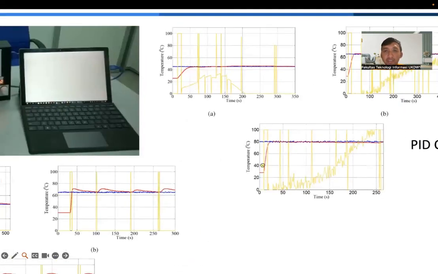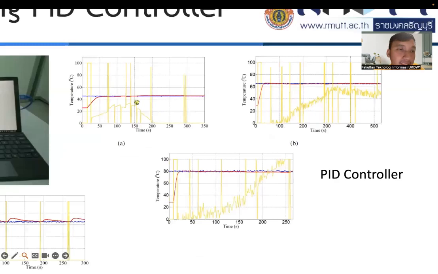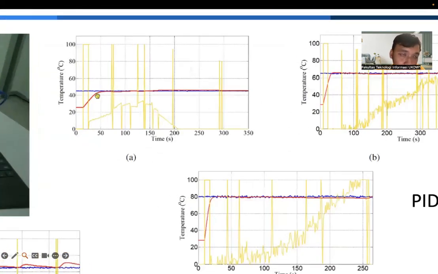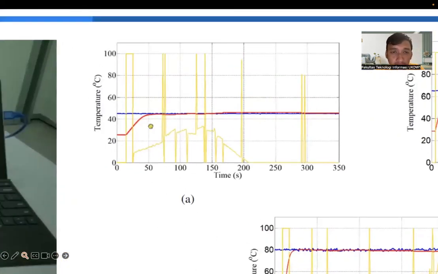So we compare with the PID, for 42 degrees, 60 degrees, and 80 degrees. We can see that before the output reaches the set point, the heater has already turned off.